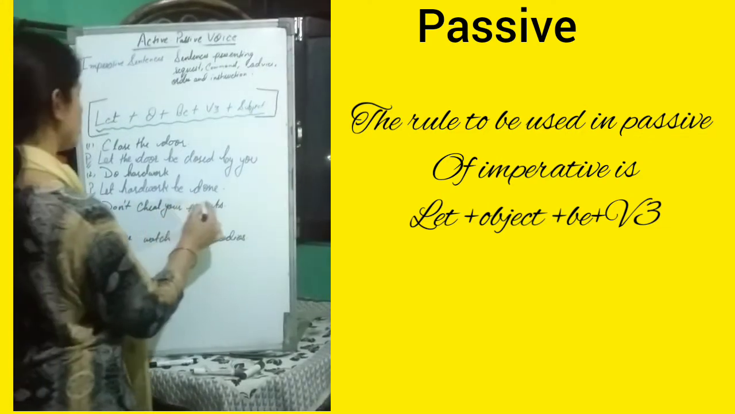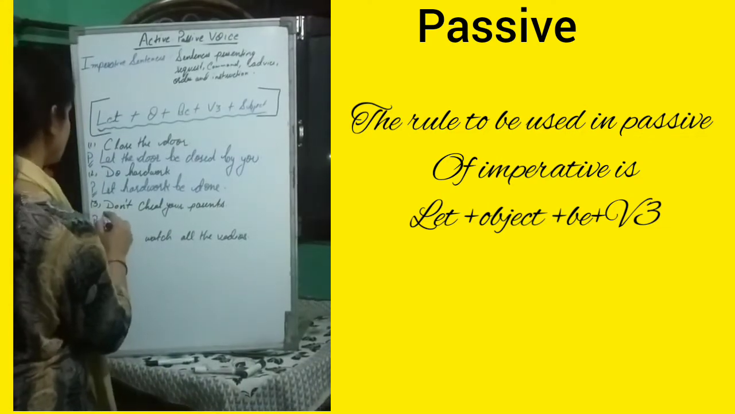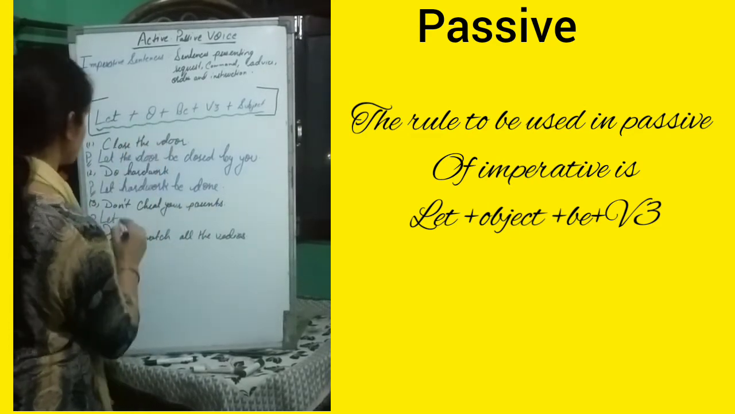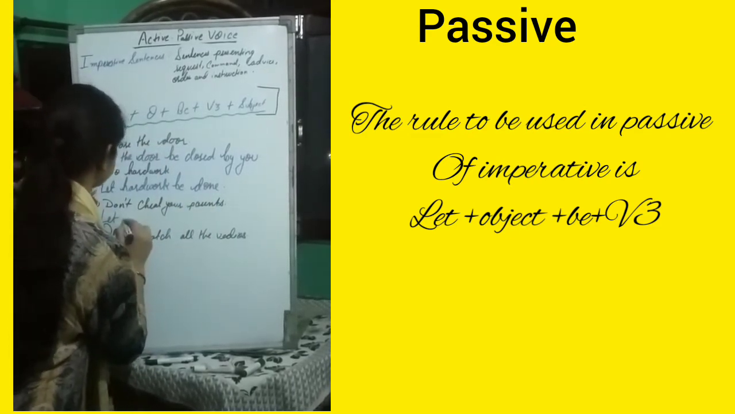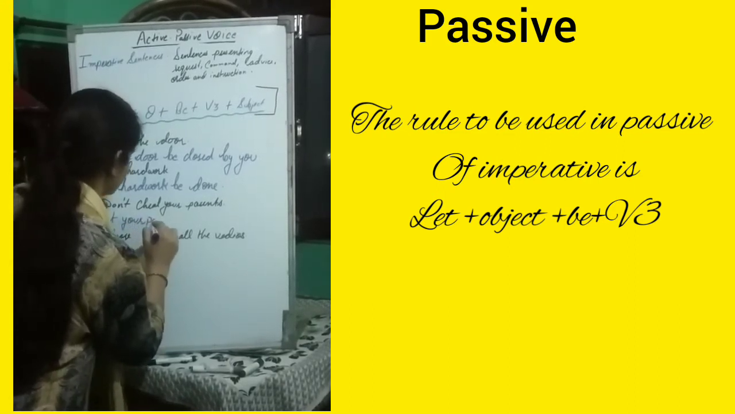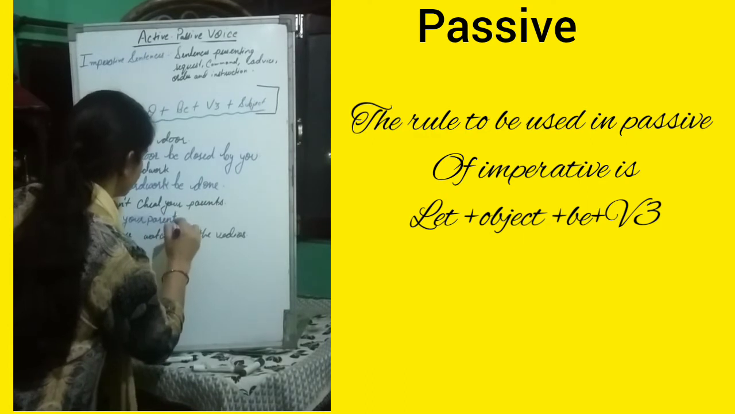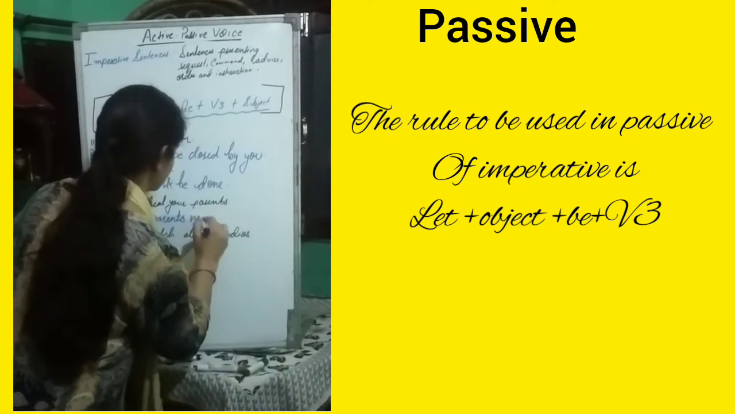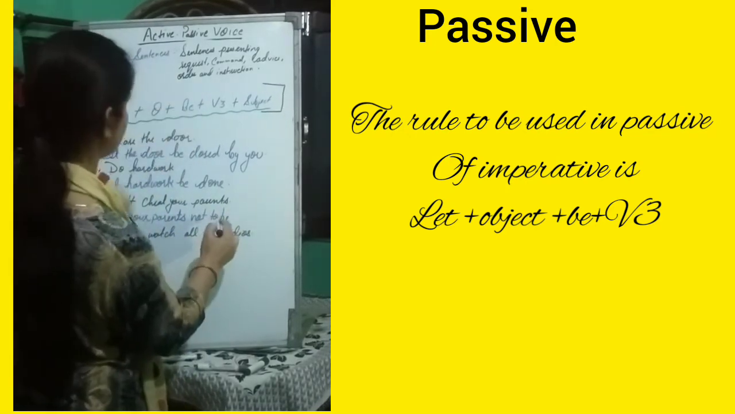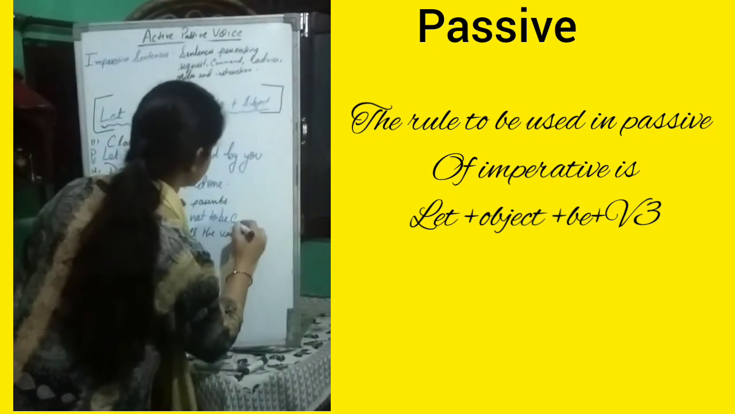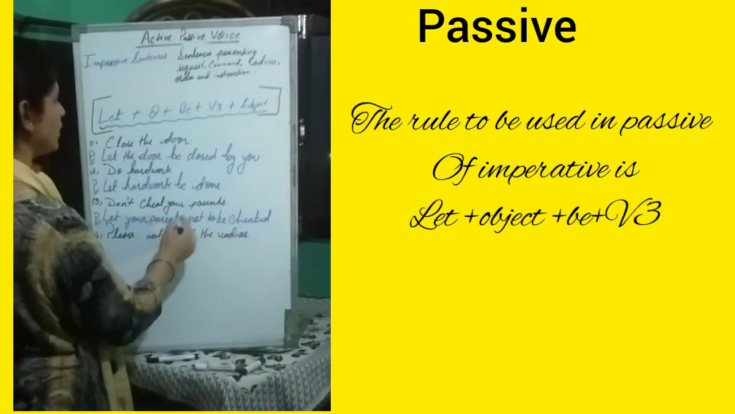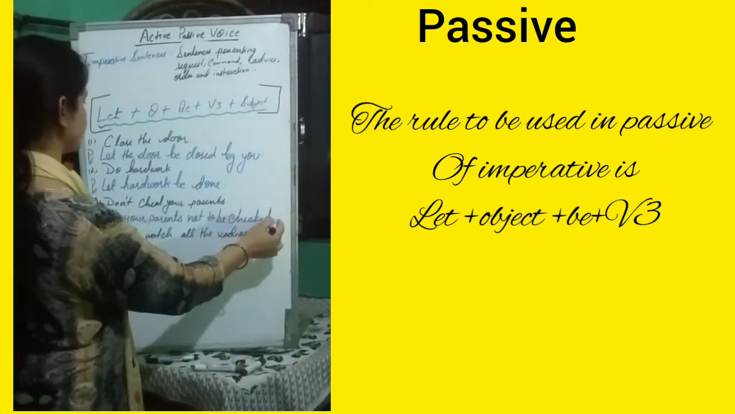Don't cheat your parents. Again here let, then your parents is the object. Let your parents not be, then the third form of verb, that is cheated. So let your parents not be cheated.